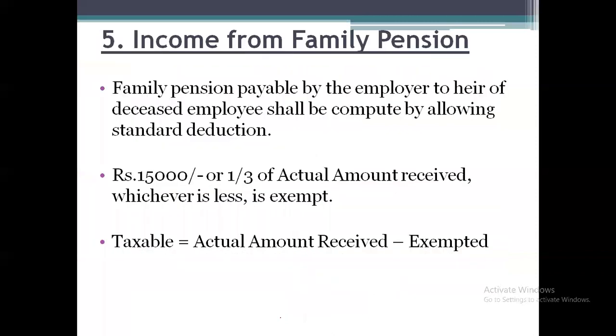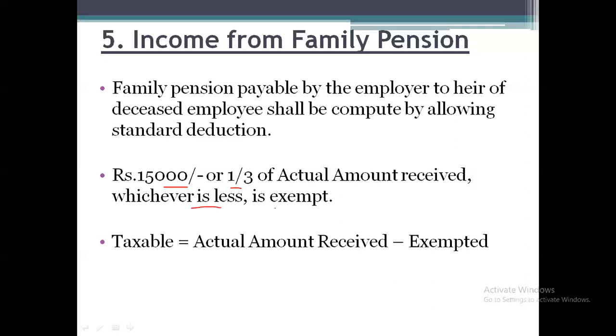Next, income from family pension. So if any person who is a dependent of the deceased person is receiving an amount called income from family pension, that income is taxable under the head income from other sources, and you can claim a deduction from that income, that is 15,000 rupees or 1/3 of the actual amount received, whichever is less, is exempted.